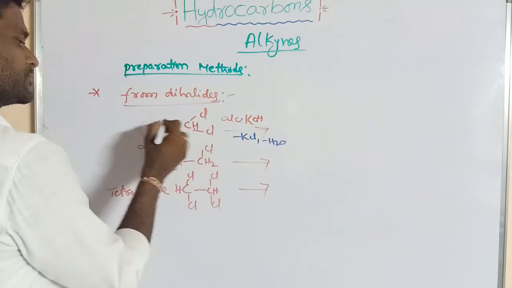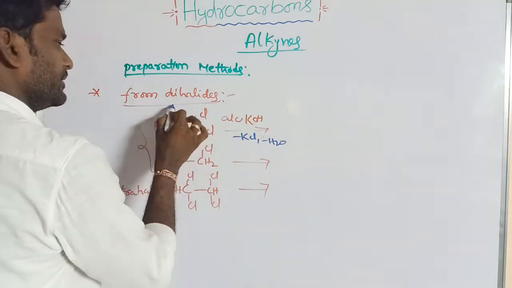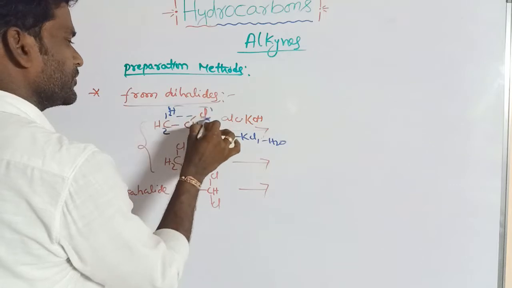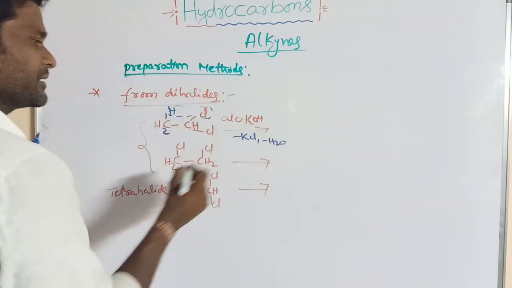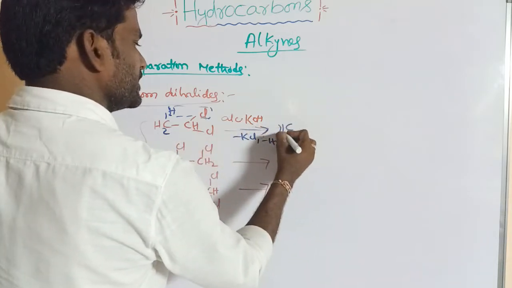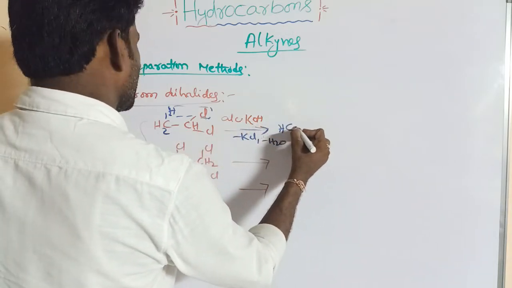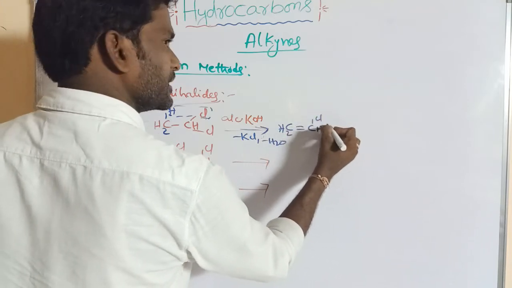How? Here HCl can be removed. This HCl reacts with the KOH giving KCl and H2O, which can be removed. So what is remaining? CH2 double bond CHCl.